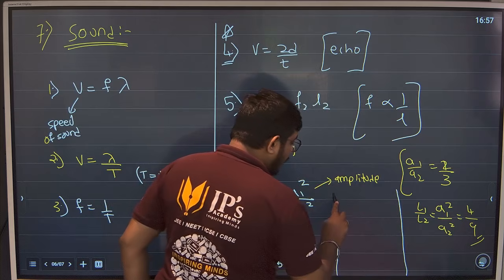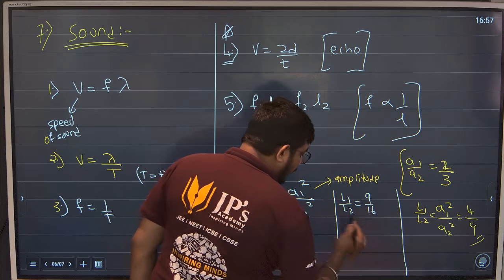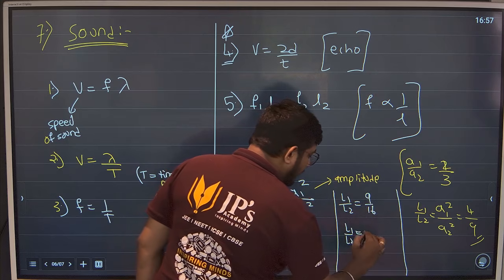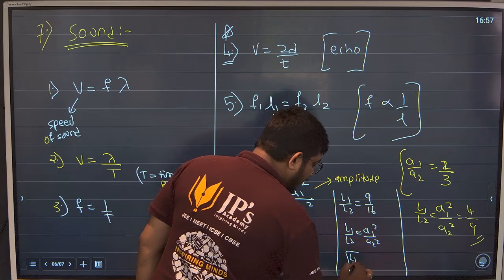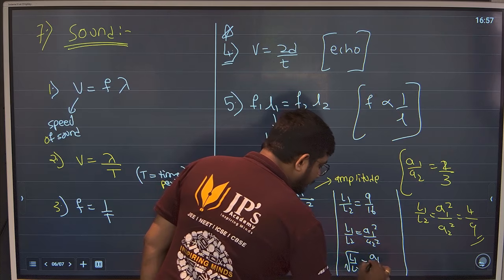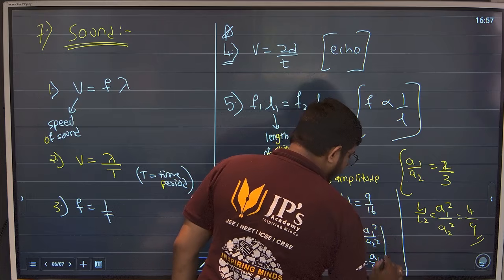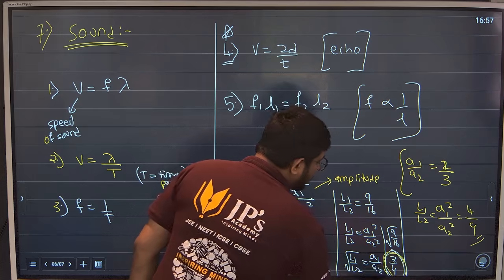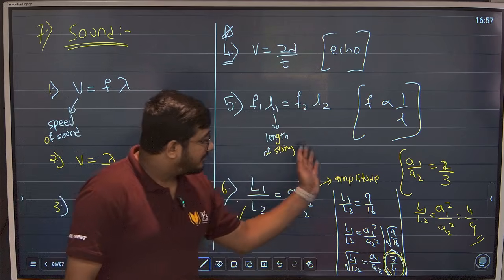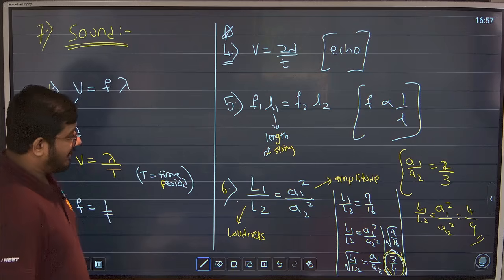And they will give you the loudness ratio as 9/16. Now we have to find L1 upon L2. You know the formula, A1 square upon A2 square. Take the root on both sides, so L1/L2 comes under root. Easy. Root of 9/16, what is it, guys? The answer is 3/4. Understood? So they can ask you either this one or the other one. It comes in exams, guys.